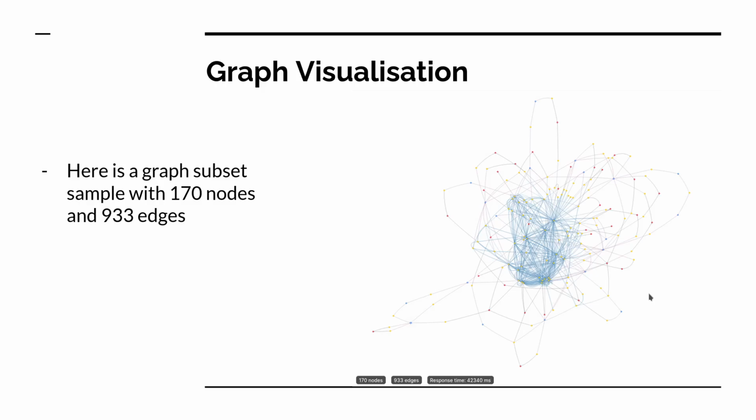So it's tiny, but the yellow nodes here are the anime themselves, the blue are the genres, the red are the demographics, and there should be a green, but it's not really visible, that focuses on themes. So this is just a subset. This is 170 nodes with 933 edges, but the graph itself has upwards of 19,000 plus nodes, and edges are legitimate. It blows up a lot because most anime is connected to almost every other anime.